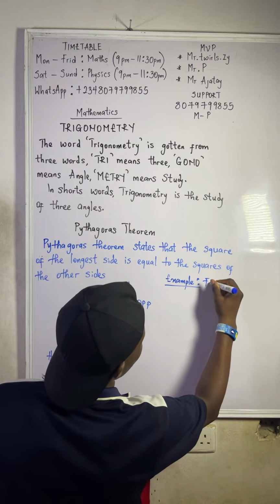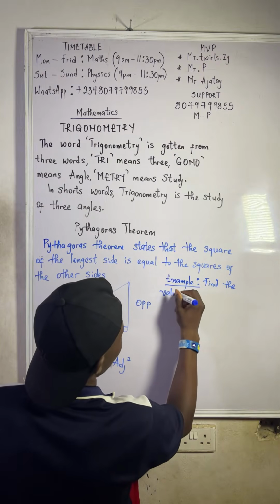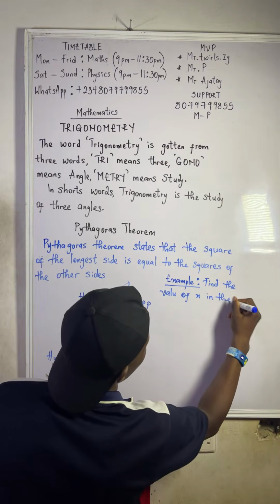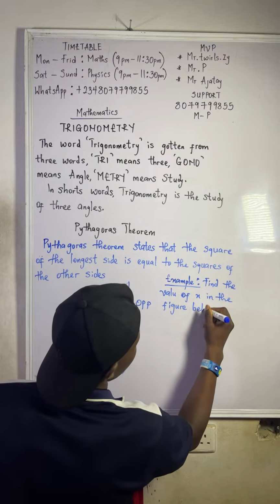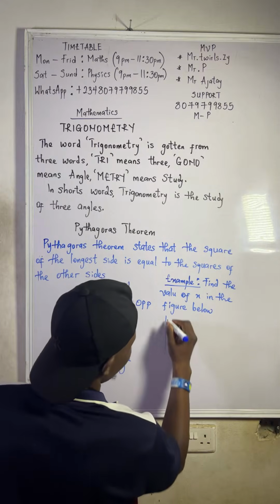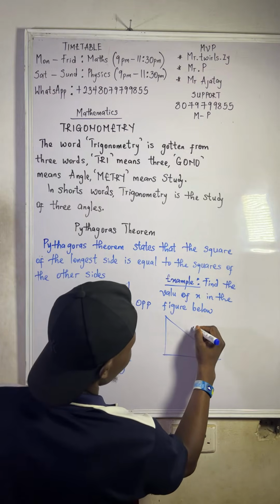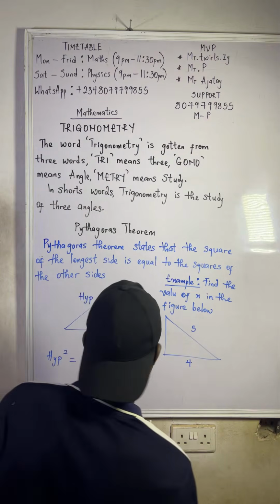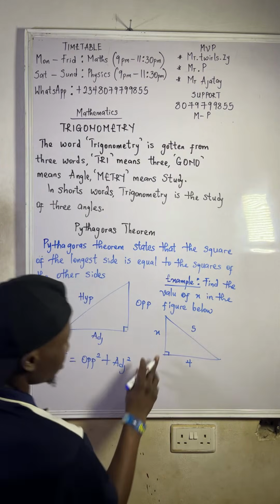So it says find the value of x in the figure below. Now look at it. We are given this diagram. You are given here as x, here as 5, and here as 4. So let's say we have this diagram, and here's our right angle triangle.